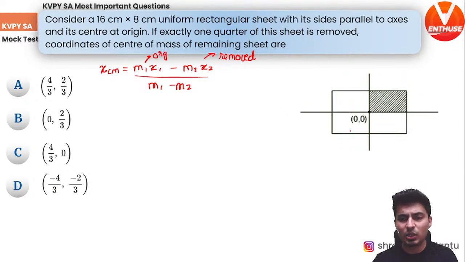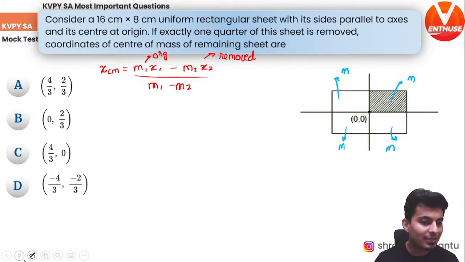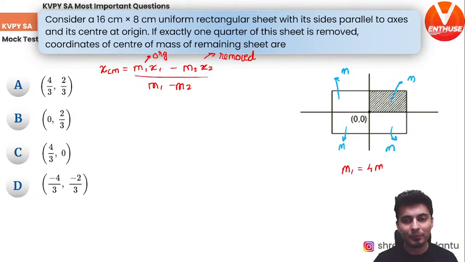So m1 is the total thing. Let's assume the entire rectangle is made of 4 small rectangles. So each small rectangle that you see over here, each of them is m. So if each of them is m, what will be m1, guys? Come on, can you guys think about it? Obviously m1 will be 4m, correct?